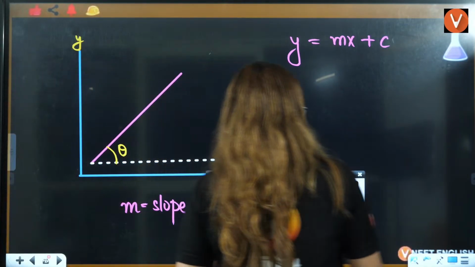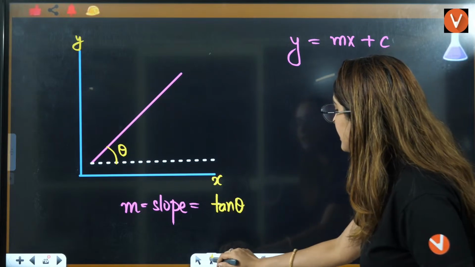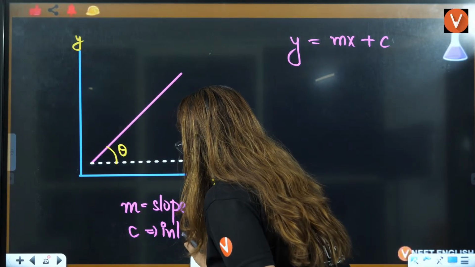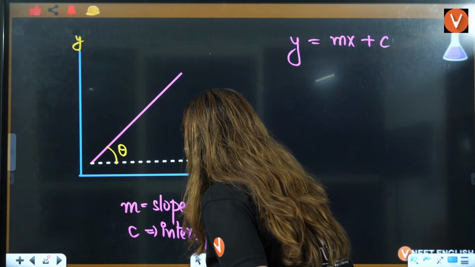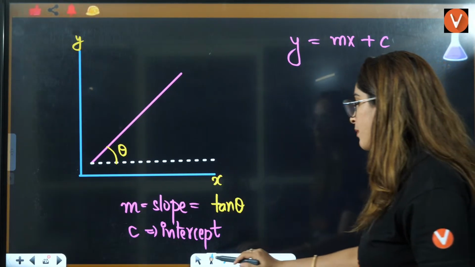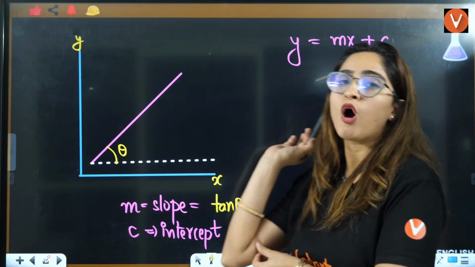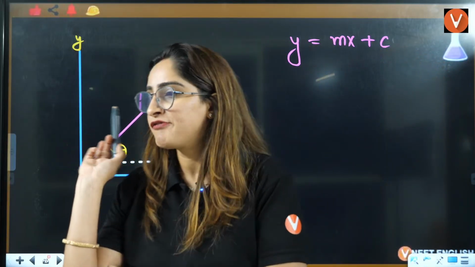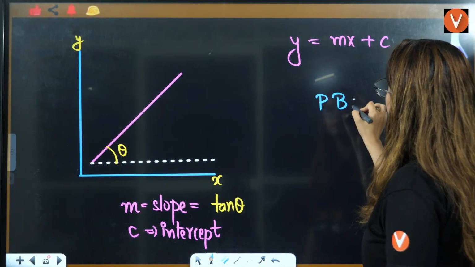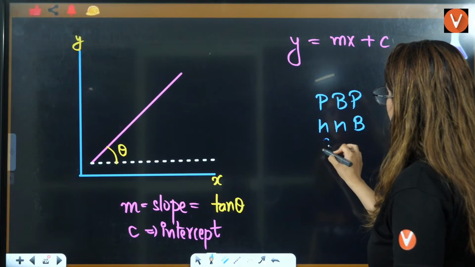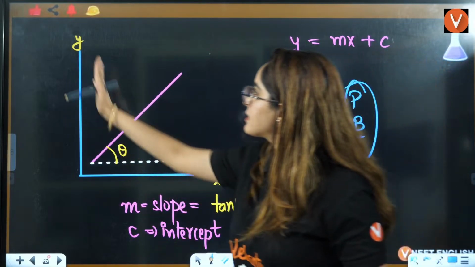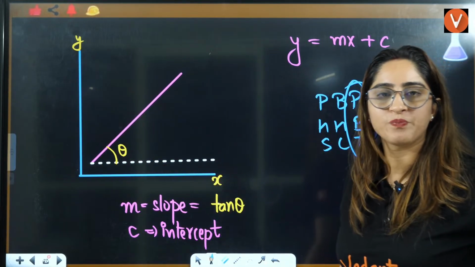Now, if you talk about this tan theta here, what is this c? This c represents the intercept. C is representing the intercept. What is the intercept? Don't worry, we'll talk about that. Firstly, let's talk about this slope here, and firstly what is tan theta. Okay, this is Pandit Badri Prasad Har Har Bhole Sona Chandi Tole. So tan theta is perpendicular by base. This is the perpendicular and this is the base.